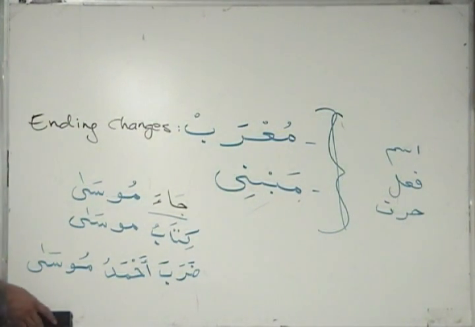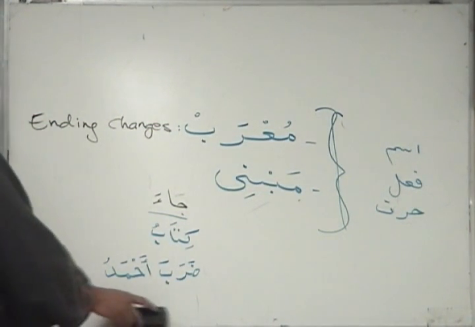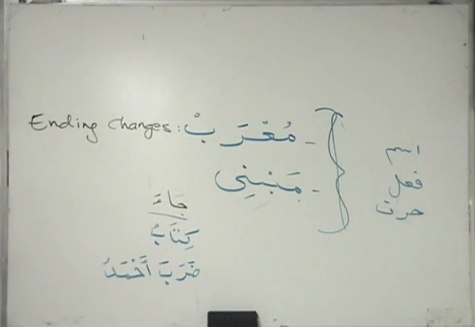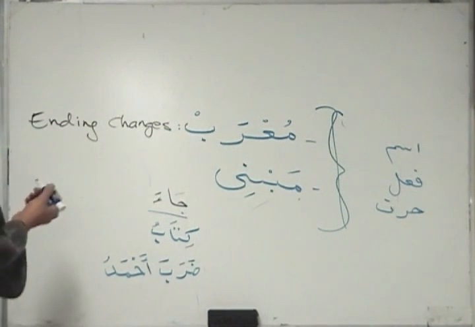Well, this is not a good example. Let's find another example, something that's easy to understand. You know hada, right?